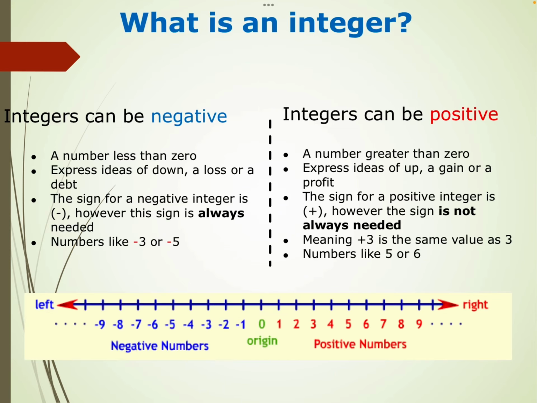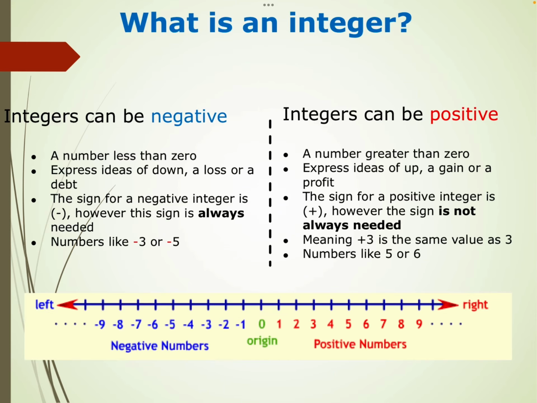So negative numbers, what are those numbers that are less than 0? Negative numbers are less than 0. What is the purpose of using negative numbers? They denote a loss or a debt, or a decrease. The sign of a negative integer is minus, and this sign is always needed.